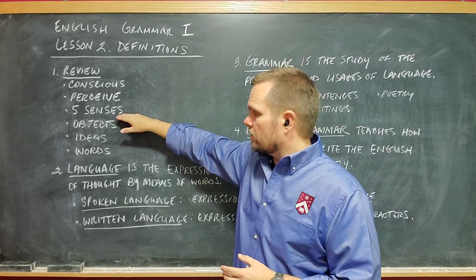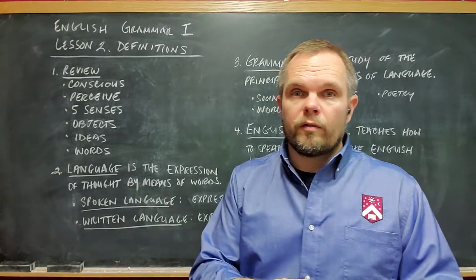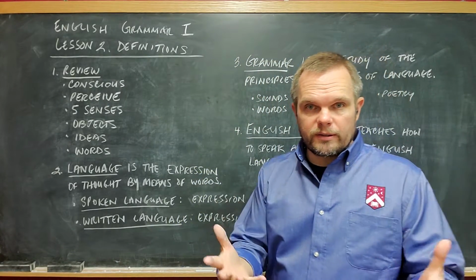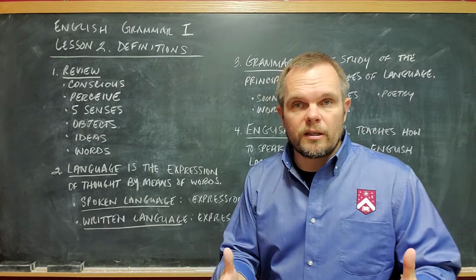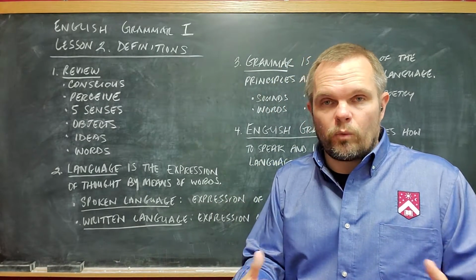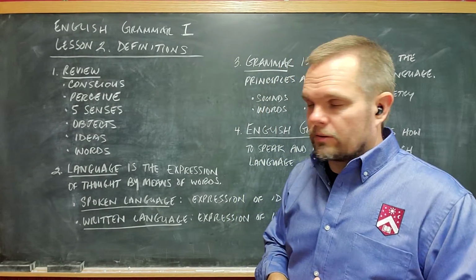And then we learned about the 5 senses: seeing, hearing, feeling, tasting, and smelling. The 5 senses allow us to learn about things by perceiving them. We perceive things that we know about by our senses.